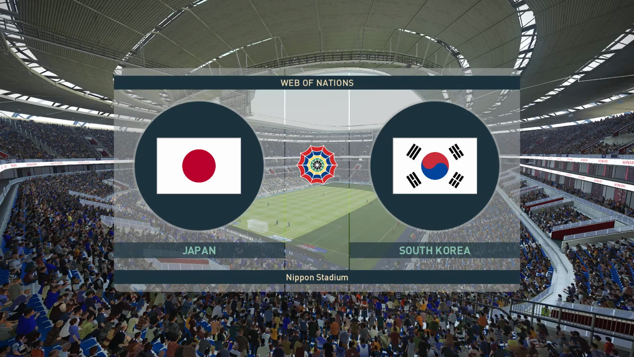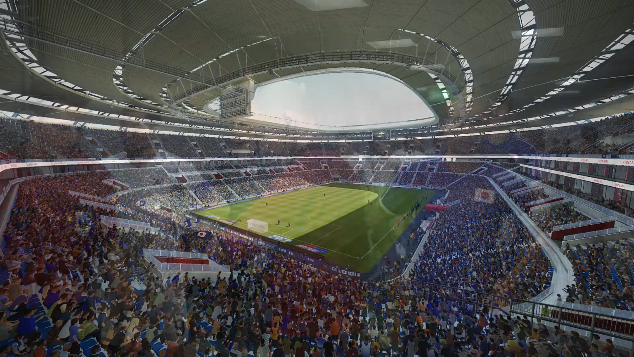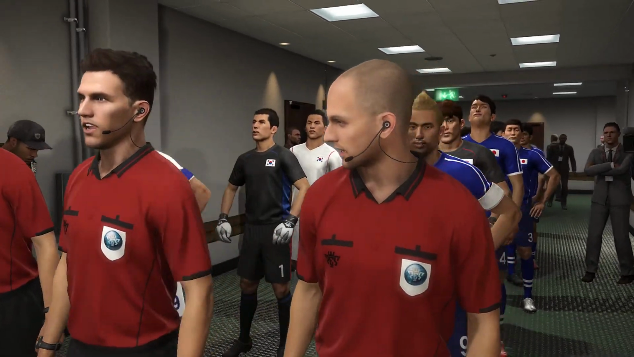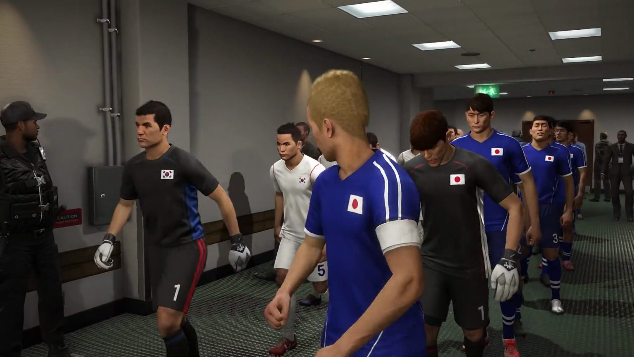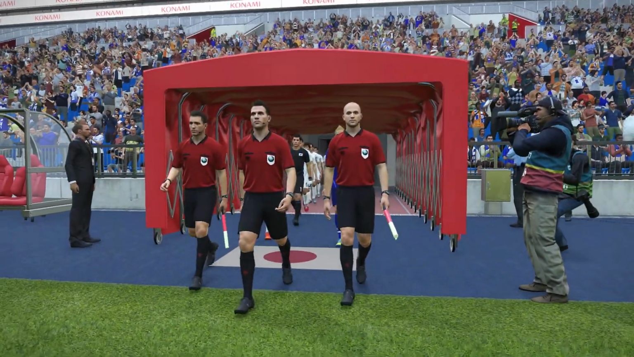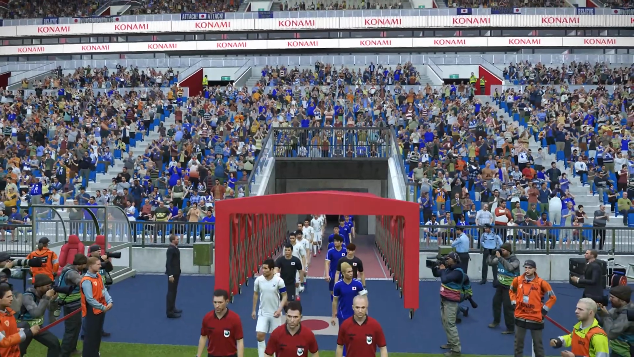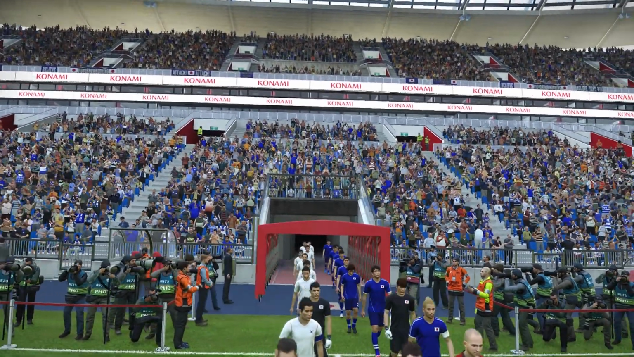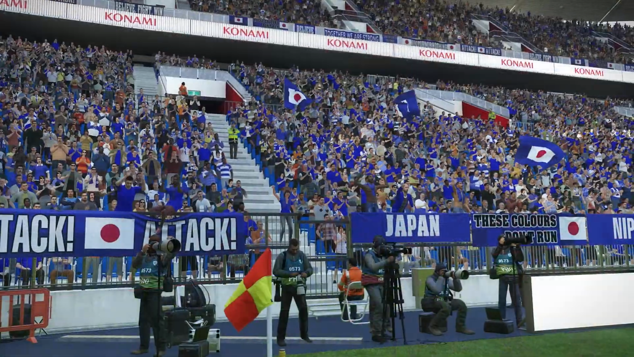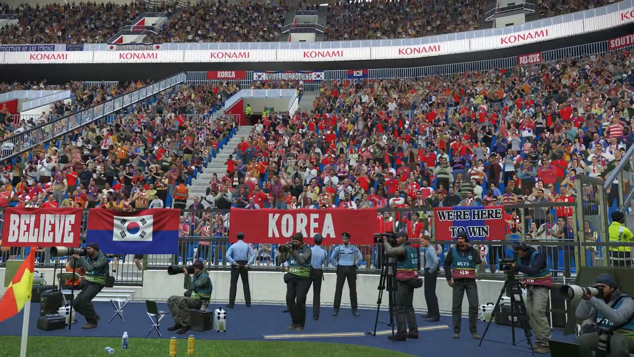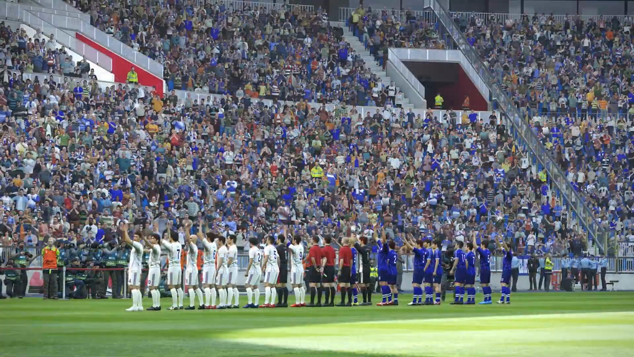It's Japan against South Korea here in the Web of Nations Premier League. It's week 4 of the 2019-2020 season. The two sides come out onto the pitch. A huge derby game today. It's the Japanese and the South Koreans. Massive rivalry between these two sides, of course. And who will prevail today?